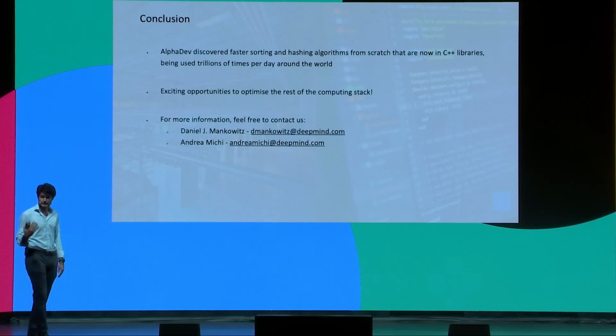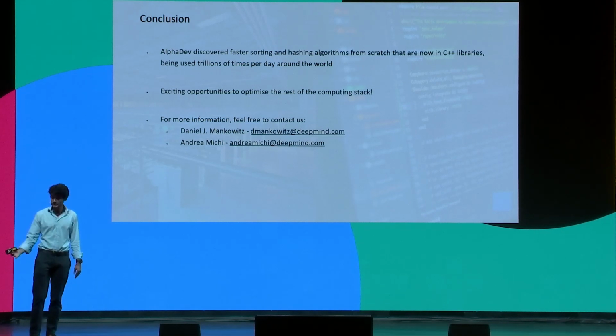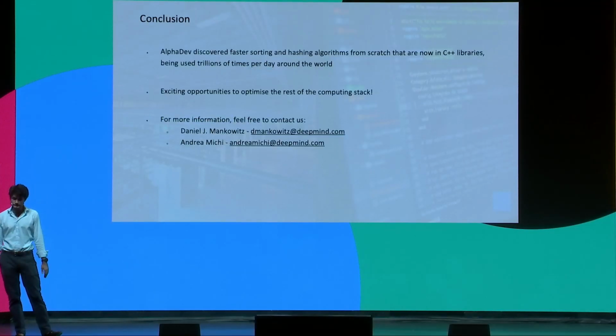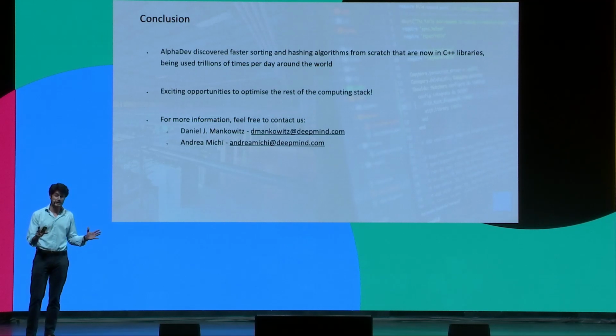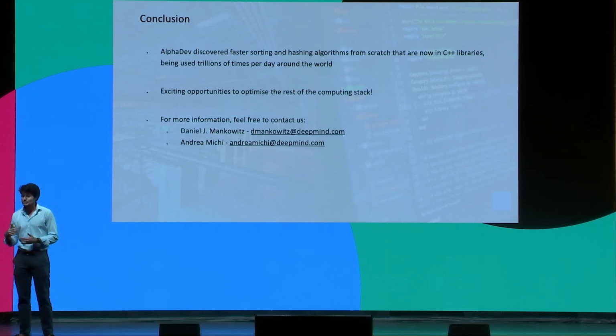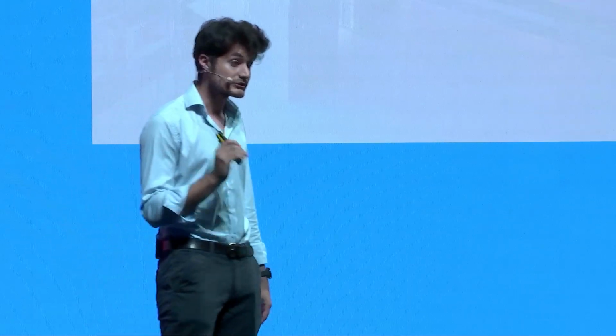So in conclusion, AlphaDev discovered faster sorting and hashing algorithms. Both of them have been deployed to open source libraries, so they're accessible to every C++ developer out there, and we estimate that they're being called trillions of times per day. But taking a step back and looking at the entire computing system, as our society is getting more and more reliant on computing power and on software, it's of paramount importance that we build solutions that can make this digital transition efficient and sustainable. I strongly believe that artificial intelligence can play a role in that solution, and this is why we're doing this work.